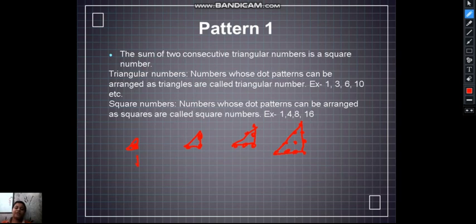So this is 3, this is 6, and this is 10. The sum of two consecutive triangular numbers will always be a square number. So 1 plus 0 is 1. 1 plus 3 is 4, and 4 is also a square number, 2 into 2 is 4. 3 plus 6 is 9, which is a square number, 3 into 3 is 9. 6 plus 10 is equal to 16, 4 into 4 is 16. So this goes on like this.